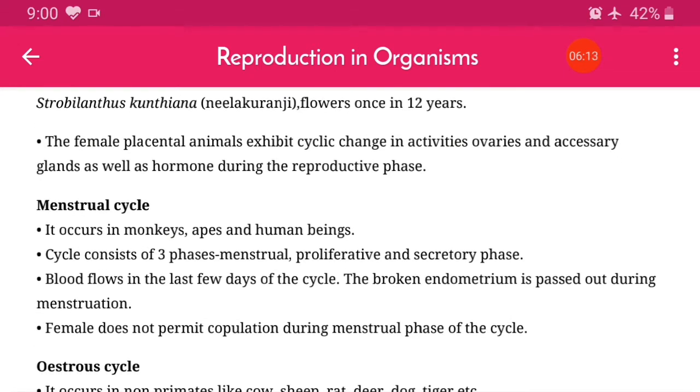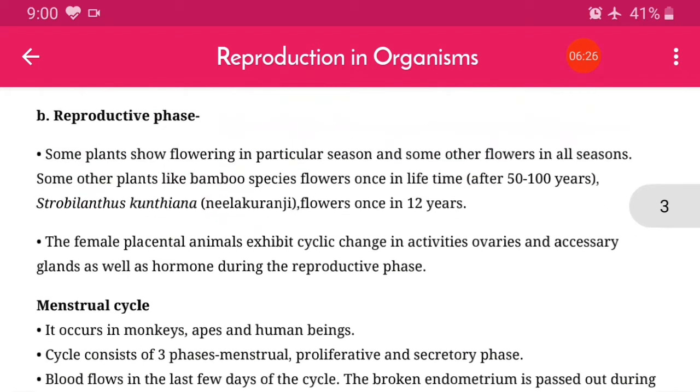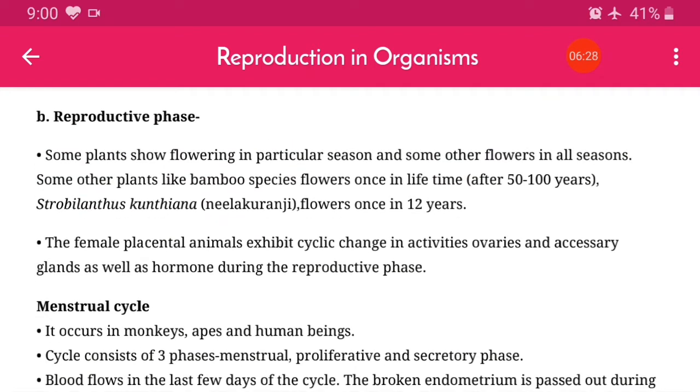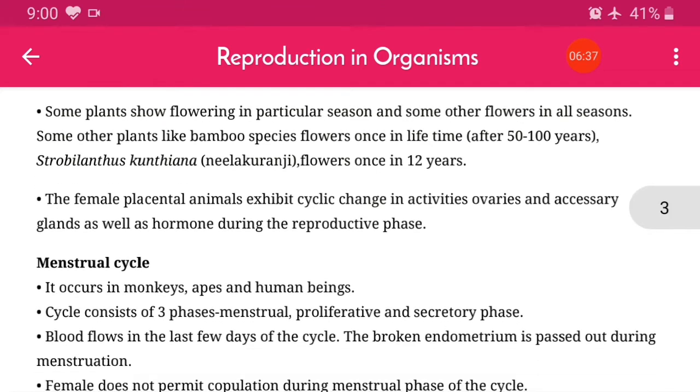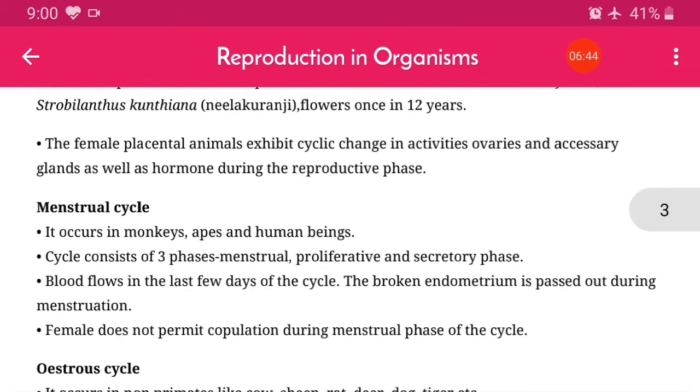As many of you know, this plant flowered during September to October 2016. So, last it was in 2016. You will remember, it can be asked in an MCQ: name the plant which gives flowers once in 12 years. That is Strobilanthes kunthiana, that is Neelakurinji. So, that you will remember.